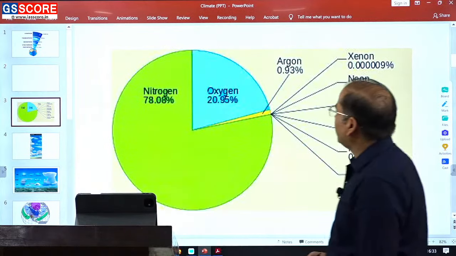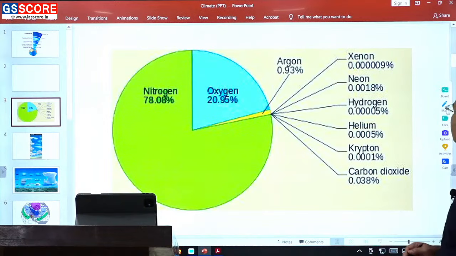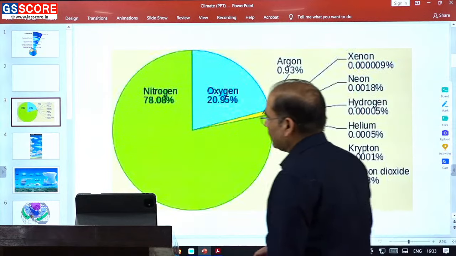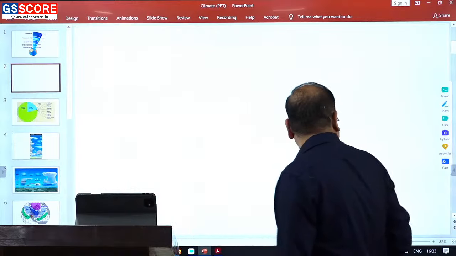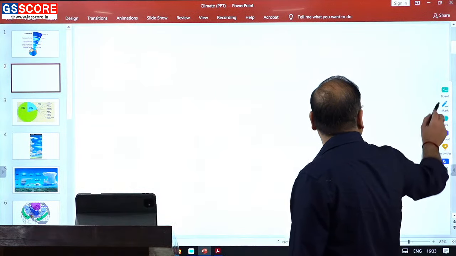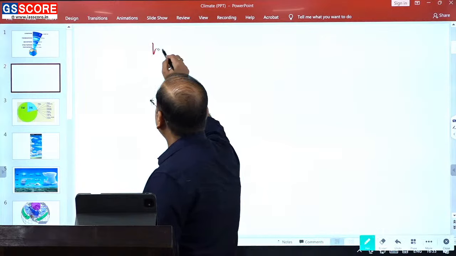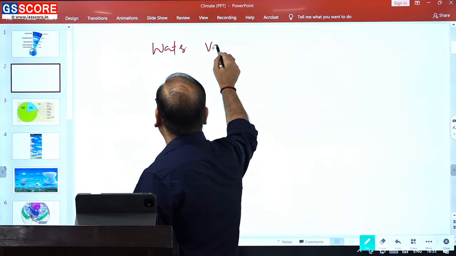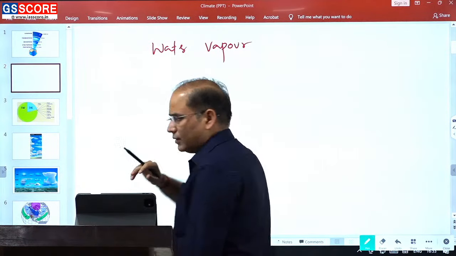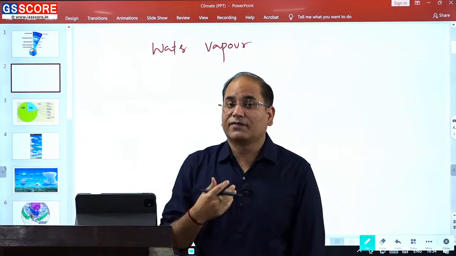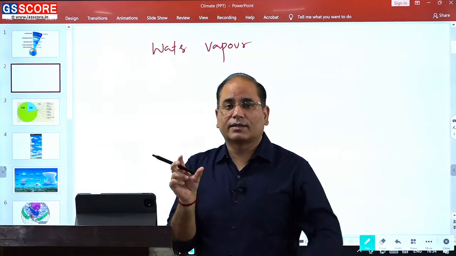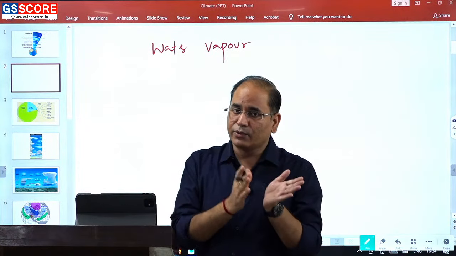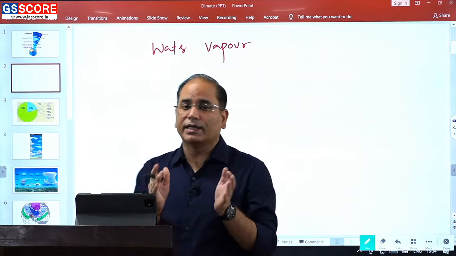So in our atmosphere we have nitrogen, oxygen, argon, xenon, neon, hydrogen, helium, krypton, carbon dioxide, all these gases present. Now quickly look at one more component of our atmosphere, that is water vapor. We will learn a few important things about water vapor. As I said, the components of the atmosphere are primarily grouped in two categories, permanent component and variable component.